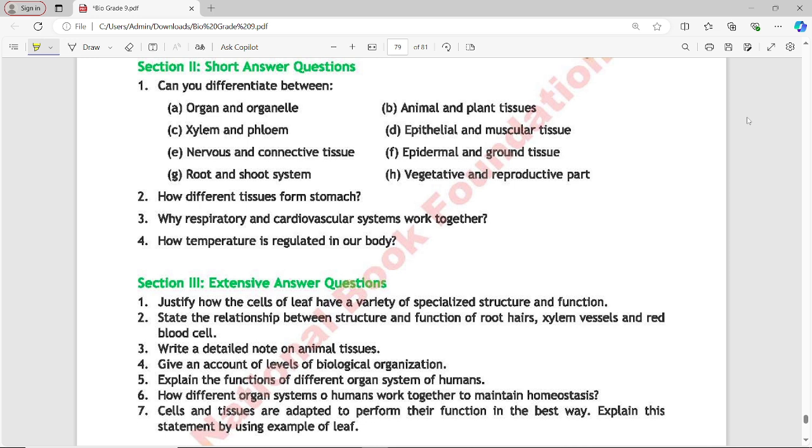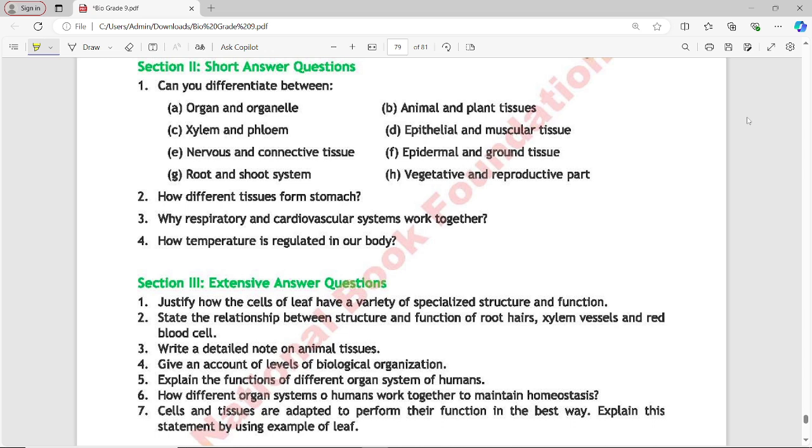Next is root and shoot system. Root: a plant organ that typically lies below the surface of the soil and anchors the plant, absorbs water and minerals, and often stores food. Examples are taproot, fibrous root. Structure: typically comprises various tissues such as epidermis, cortex, endodermis, and vascular tissues like xylem and phloem. Function: absorbs water and nutrients from the soil, anchors the plant, and stores reserve food.